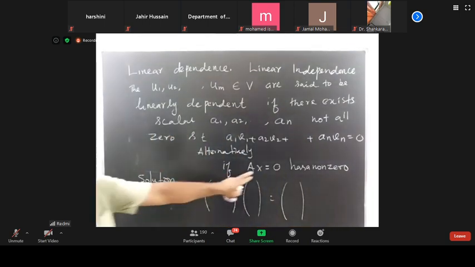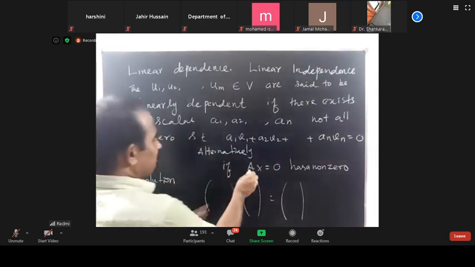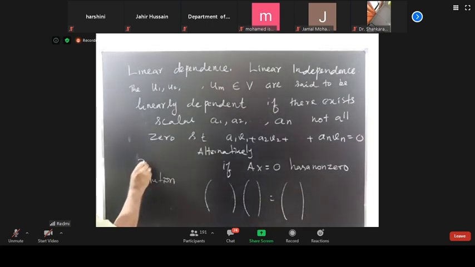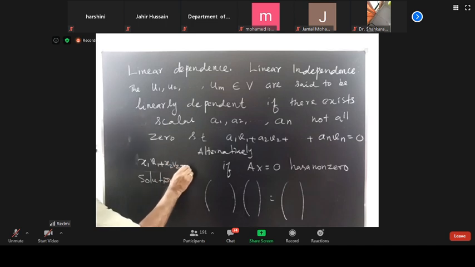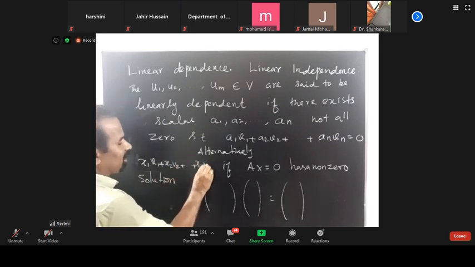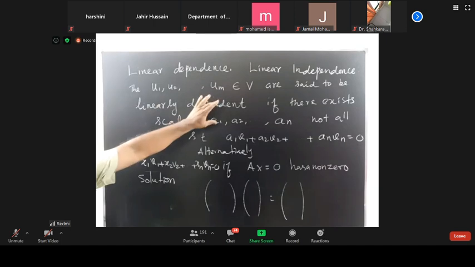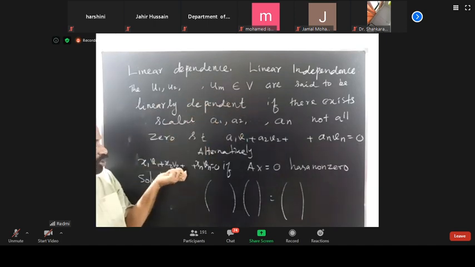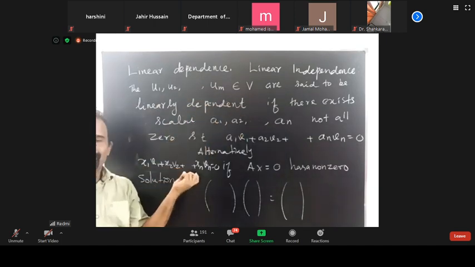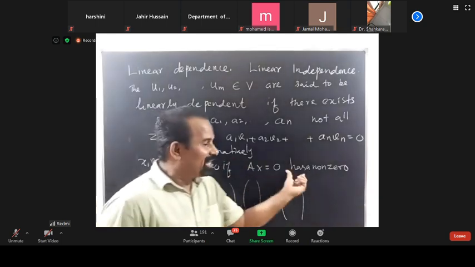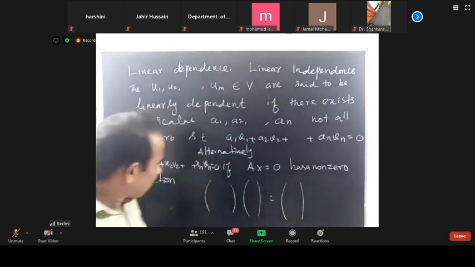Alternatively, this equation is x1 v1 plus x2 v2 plus and so on up to xn vn is equal to 0. These vectors are linearly dependent if there exists a non-zero solution of this equation. Both things are the same.